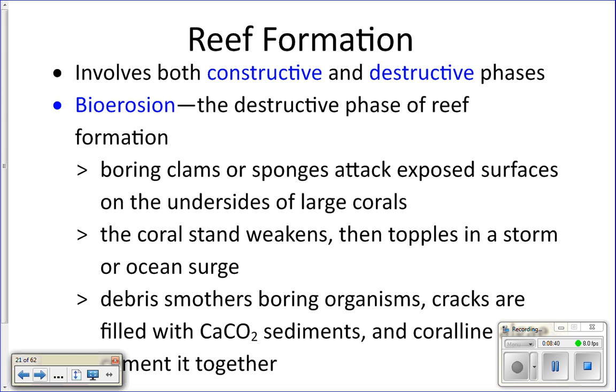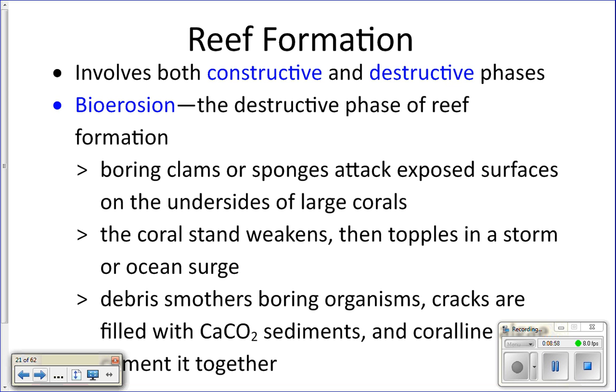Here's what happens. You get this lovely coral that grows up, becomes a nice coral colony. Okay, and so this is going to be my coral colony. It's growing, it's nice. And you get all sorts of boring organisms. Not boring like, oh, I'm so bored, but like they burrow into things.